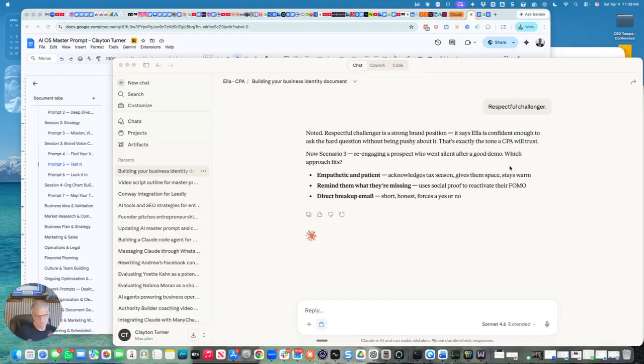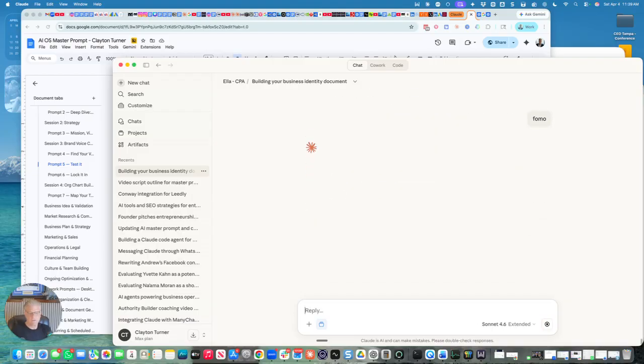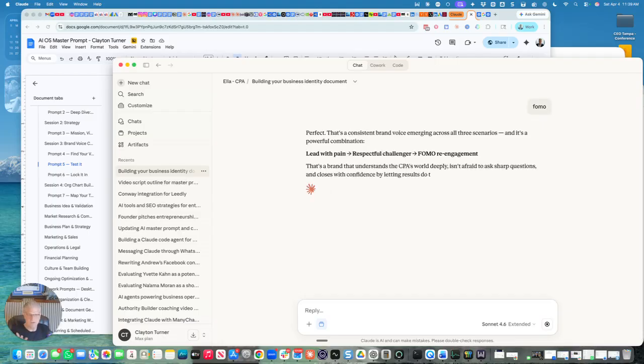Okay, in scenario 3, they're not getting back to you, but they had a demo. So what voice do you want for the follow-up? Empathetic and patient, acknowledge tax season, give them space. Scenario 2, remind them what they're missing. I like FOMO, because if you gave them a demo and they know they're going to save time and money by using this, FOMO is great. Direct breakup email, force a yes or no. I don't like those when I get them. But I do like the FOMO, so I'm going to say FOMO, because you want to build something they know they're already missing out on and remind them they're missing out on it. It's a much easier, better way to sell.